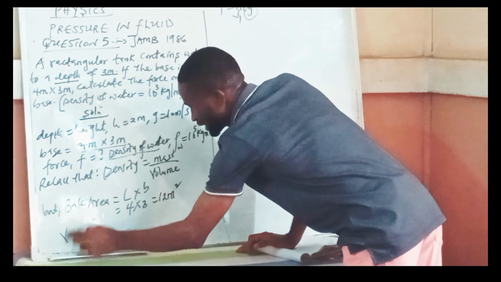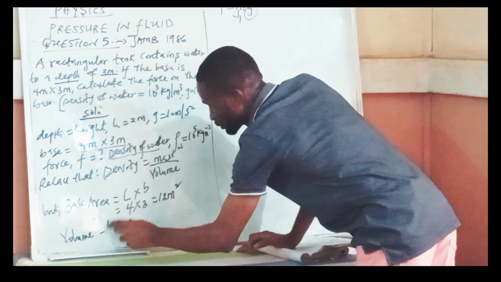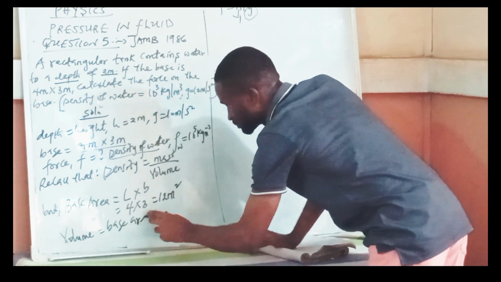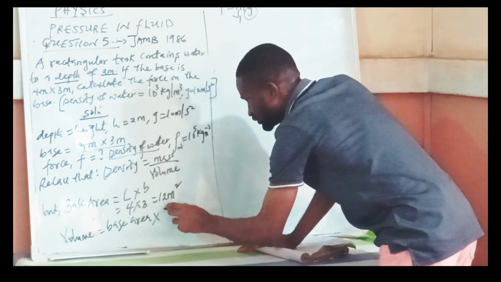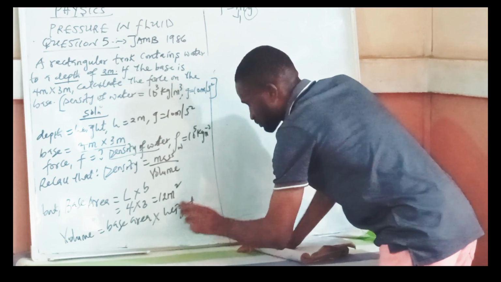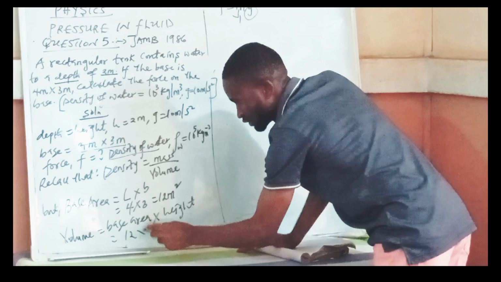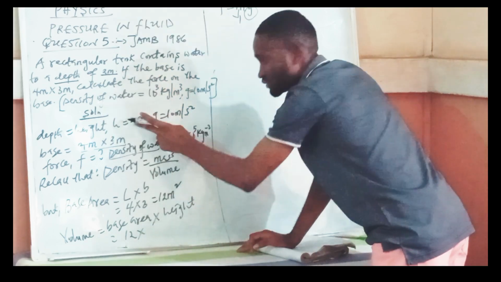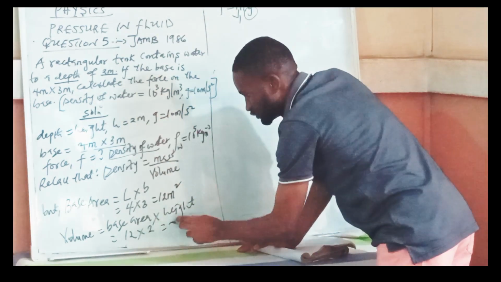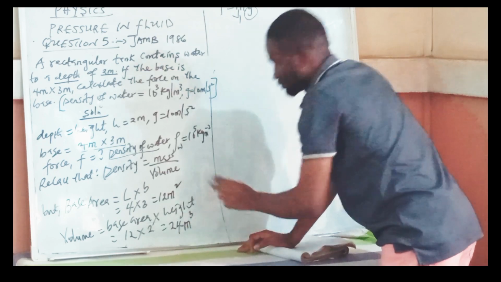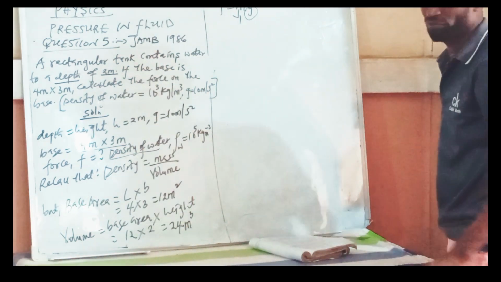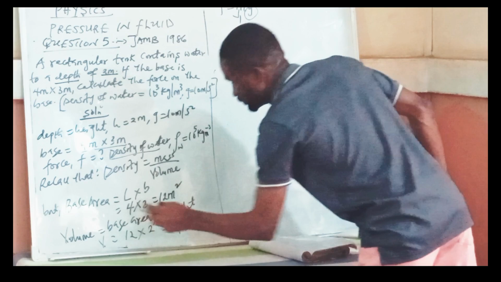Then of course I know that volume is equal to base area times height or depth. The base area here is 12 times my height. My height is 2, which is equal to 24 meters cubed. So we have gotten our volume. Our volume is 24 meters cubed.